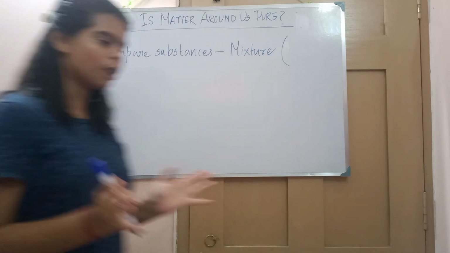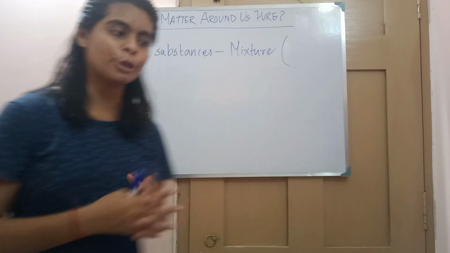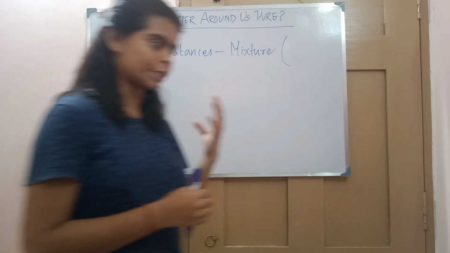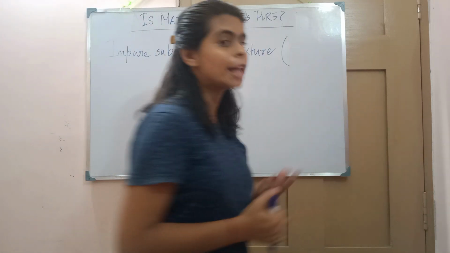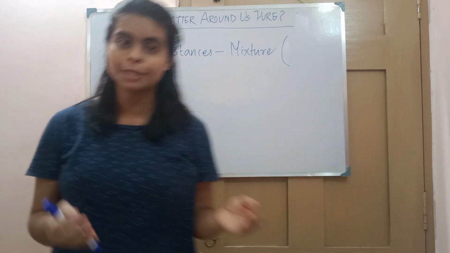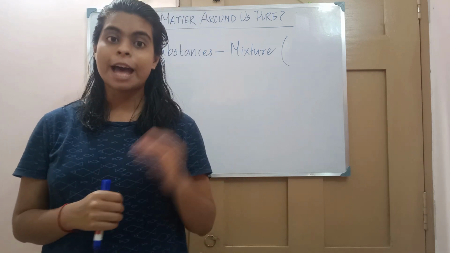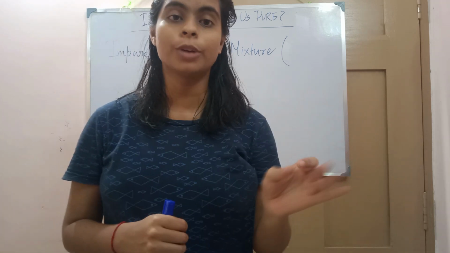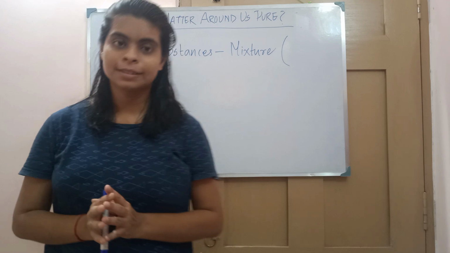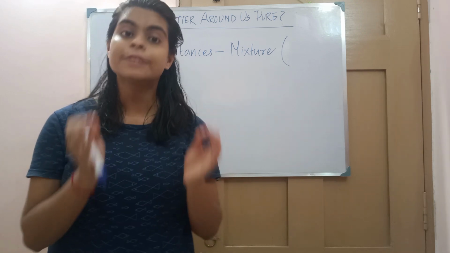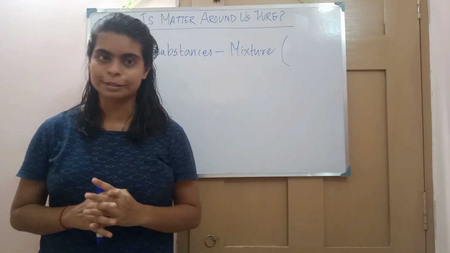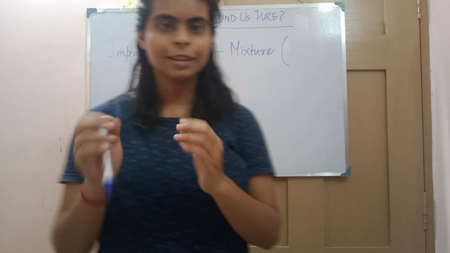In the last class we talked about pure substances. We have completed the pure substance. We have learned what the characteristics of the pure substances are, what the characteristics of elements are, and what the characteristics of the compound are. We have learned that the pure substance has a fixed melting point and boiling point. It is represented by a certain formula or certain symbols. They have fixed, definite properties. They cannot be separated by physical methods. So these are the common properties of pure substances that we have got from elements and the compounds.